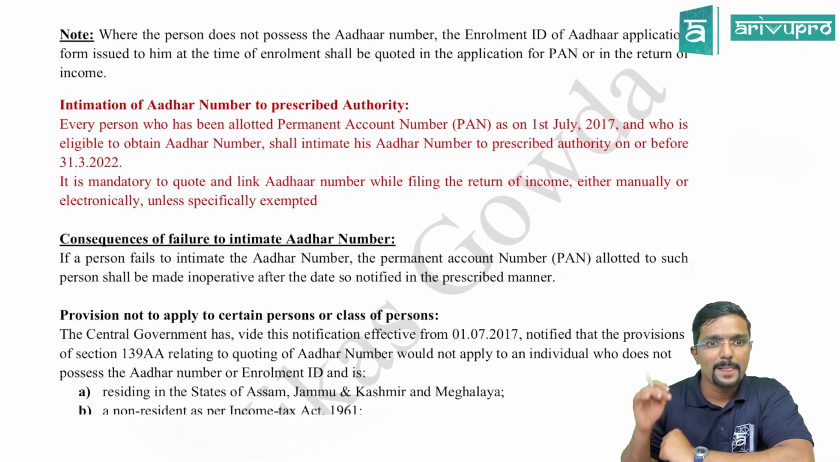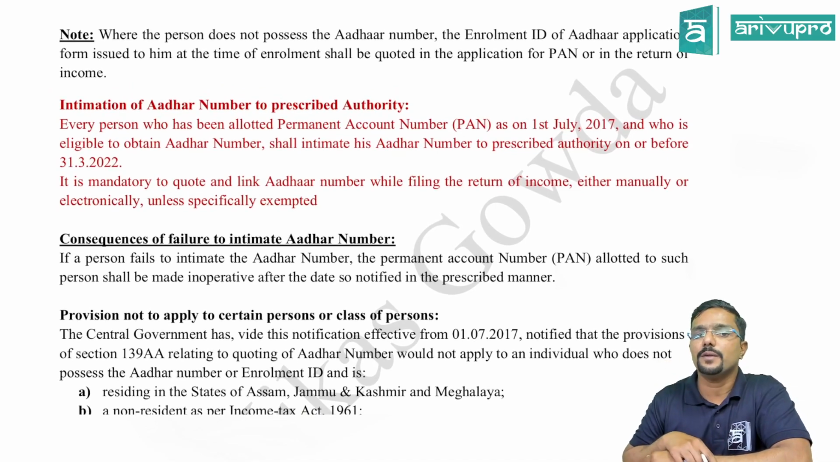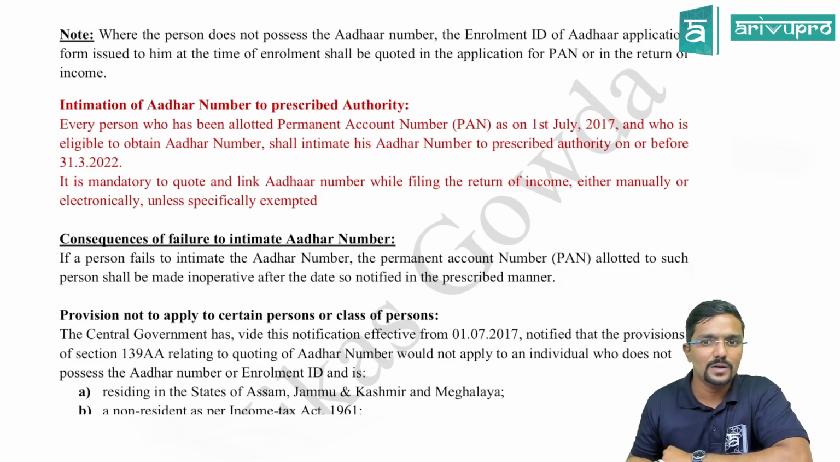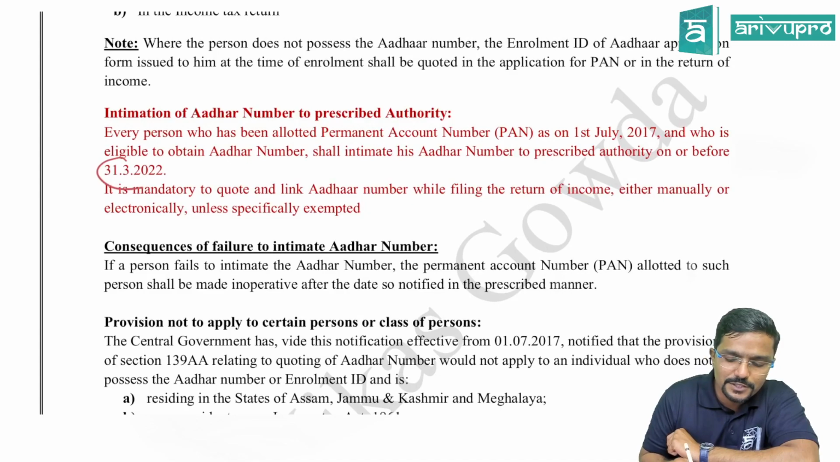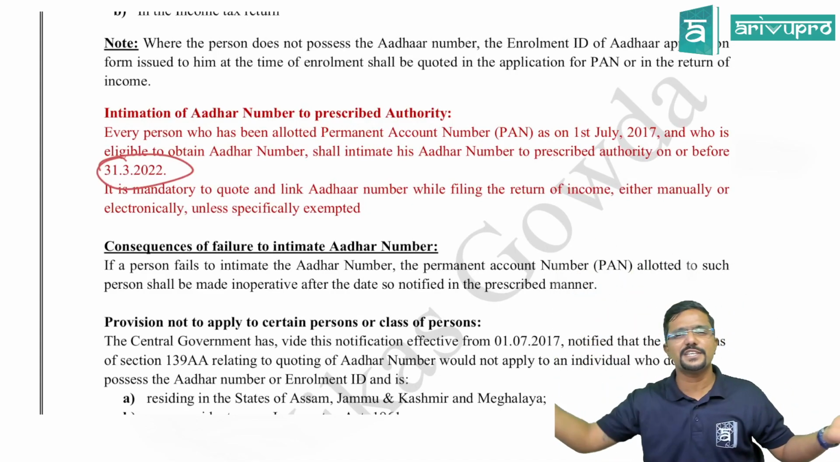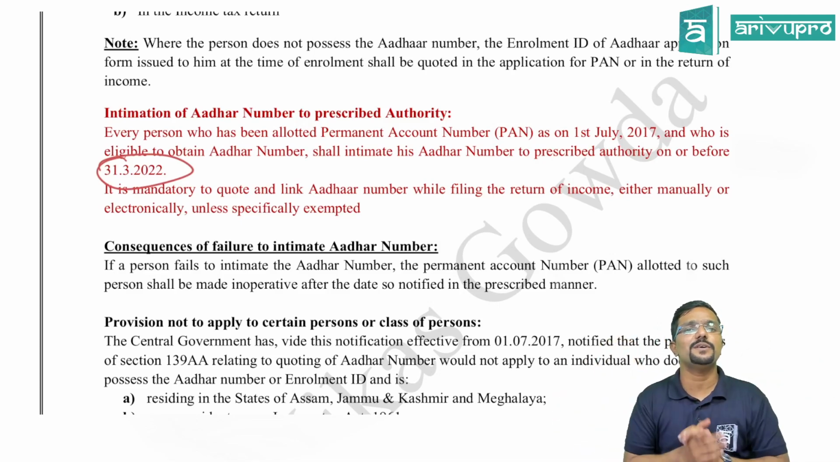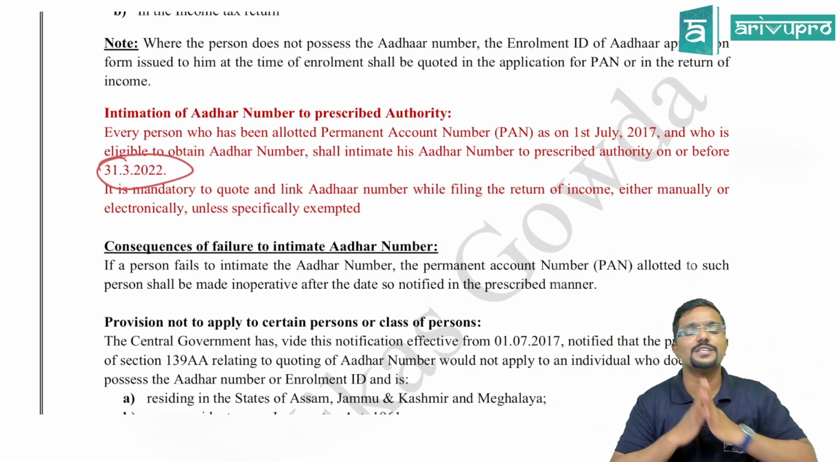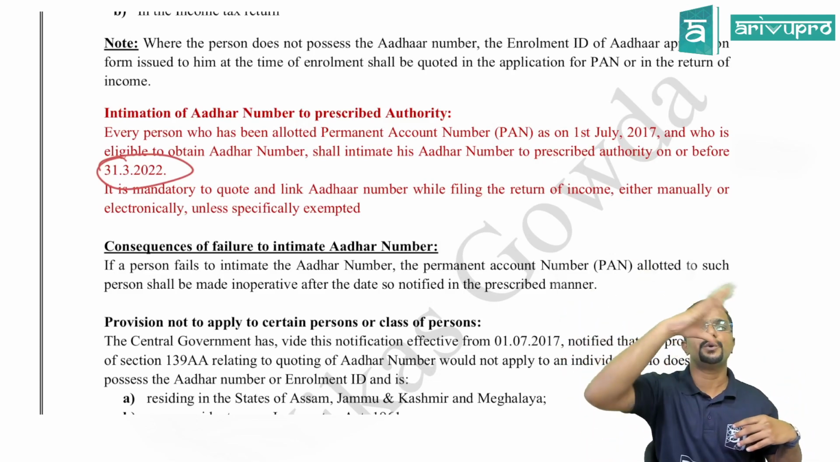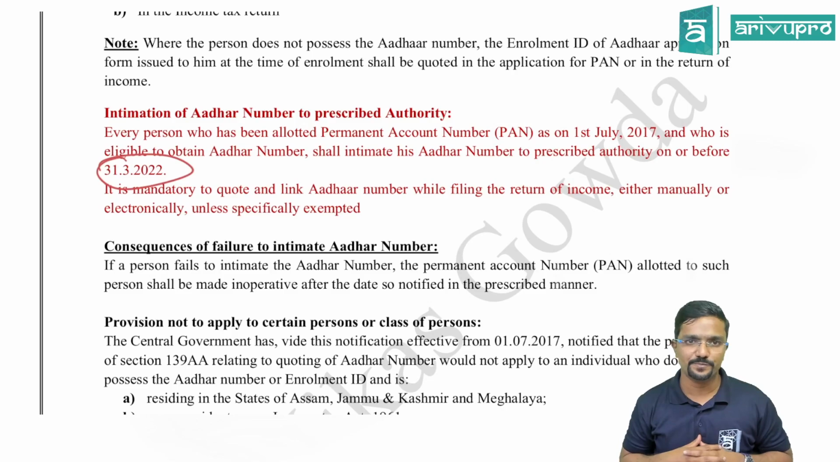This is important. Every person who has been allotted permanent account number, that is PAN, as on 1st July 2017 and who is eligible to obtain Aadhaar number shall intimate his Aadhaar number to a prescribed authority, that is income tax department, on or before what date? 31st March 2022. Previously, different due dates were given. They kept on extending it. The last time limit they provided was 31st March 2022. And within this time, you are supposed to link your Aadhaar to your PAN. That is what they told.